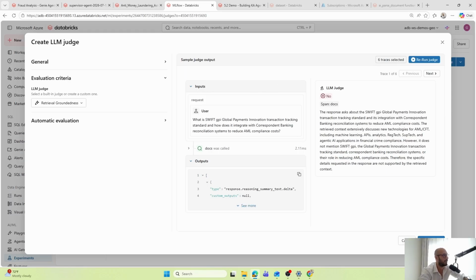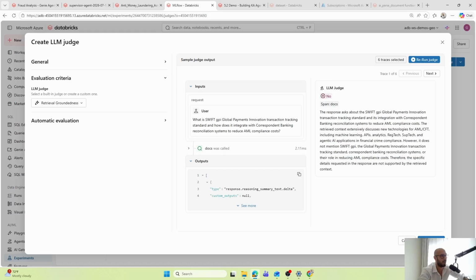And then we can find here per trace what the LLM judge actually thinks. So with regard to the Swift question, which was something that it doesn't have in the data set, it's telling us that this retrieval was not grounded in our data set, in our retrieval.